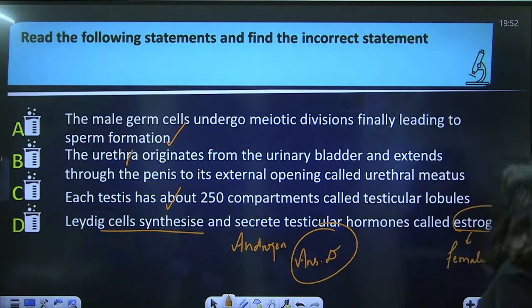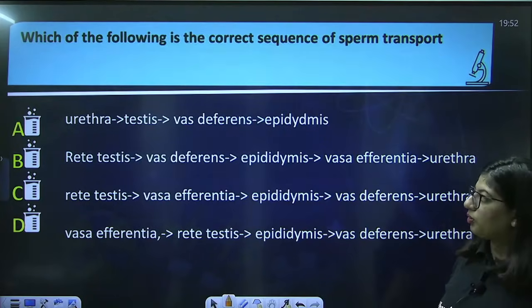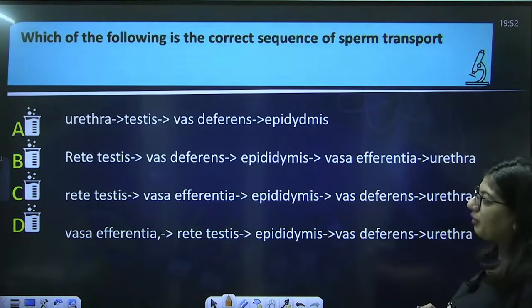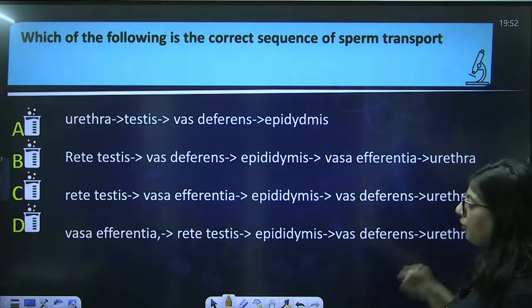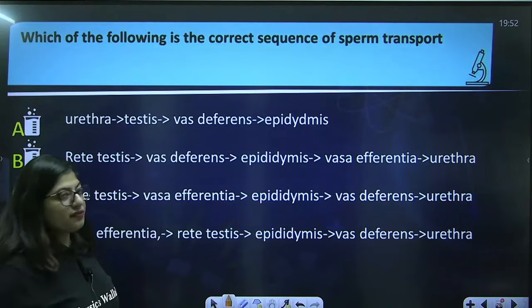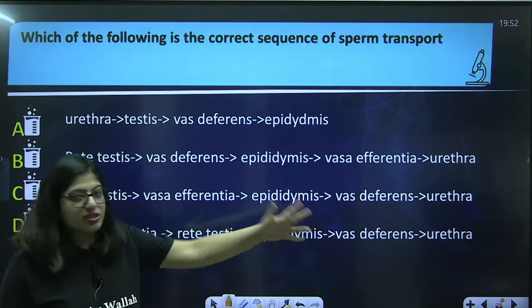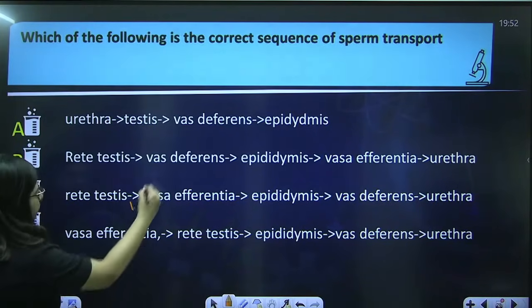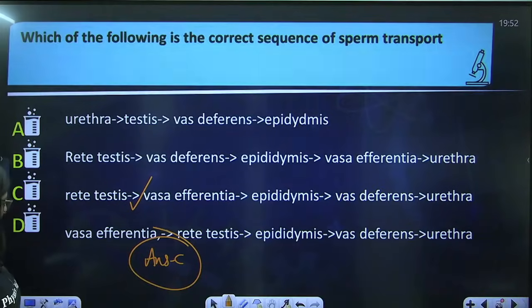Okay, next. Which of the following is the correct sequence of sperm transport? Urethra, testes, vas deferens, epididymis. Rete testes, vas deferens, epididymis, vasa efferentia, urethra. Rete testes, vasa efferentia, epididymis, vas deferens, urethra. Vasa efferentia, rete testes, epididymis, vas deferens, urethra. Very simple. This is the correct sequence. We have done it so far. Fine? Okay. All right.